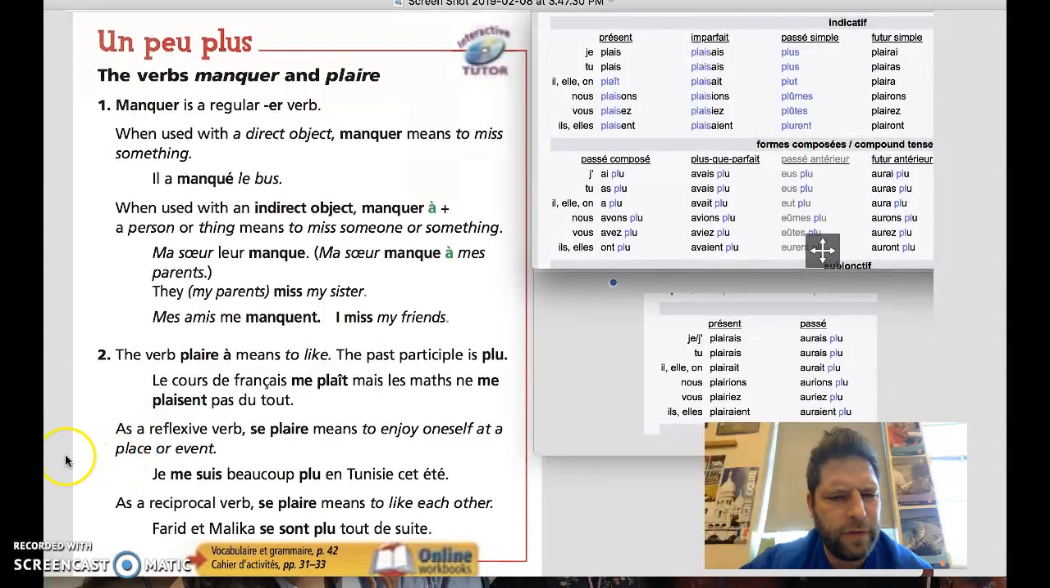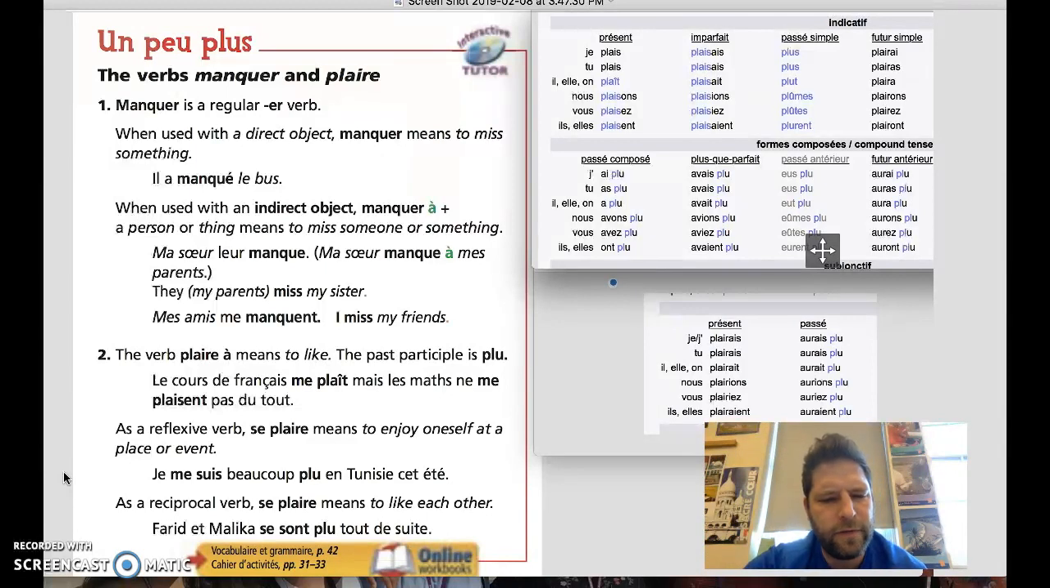Okay? As a reflexive verb, se plaire means to enjoy oneself. We've studied the verb s'amuser in French too, and this would be a synonym for s'amuser. So je m'amuse, or I have a good time, would be the same as je me plais. And often it's used to describe having a good time, and this is what they do in the example here. Je me suis beaucoup plu en Tunisie cet été, which means I had a really good time in Tunisia this summer.